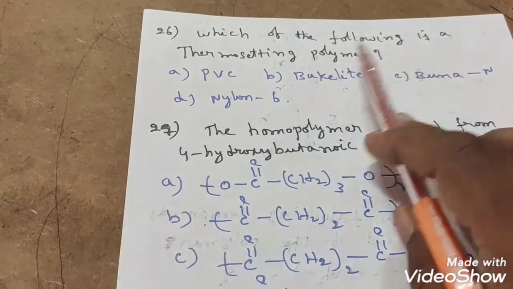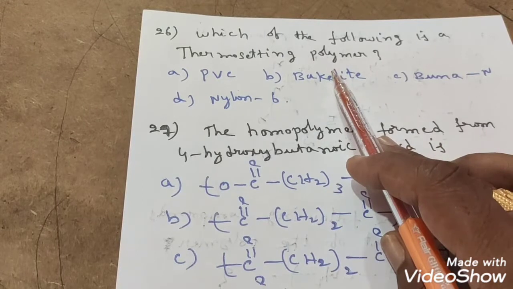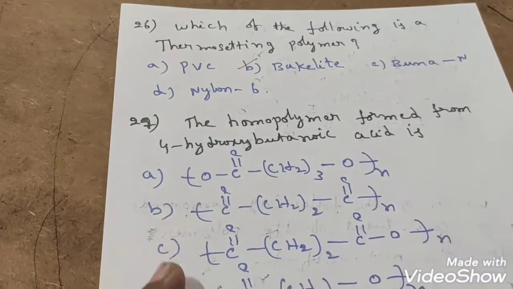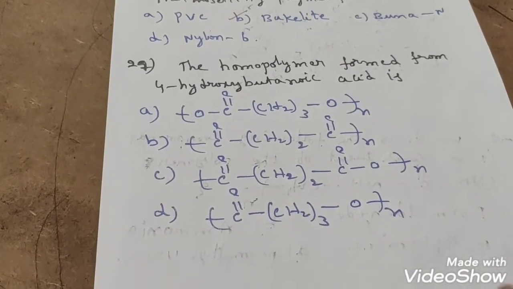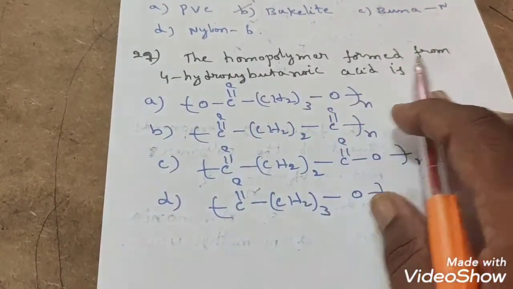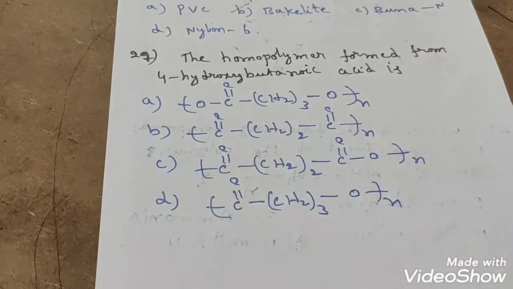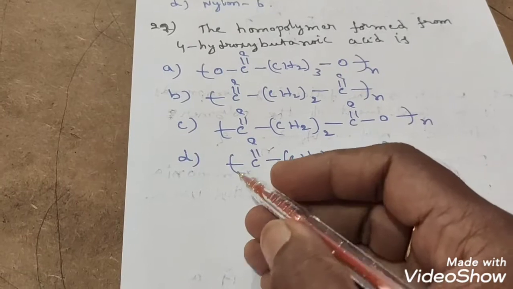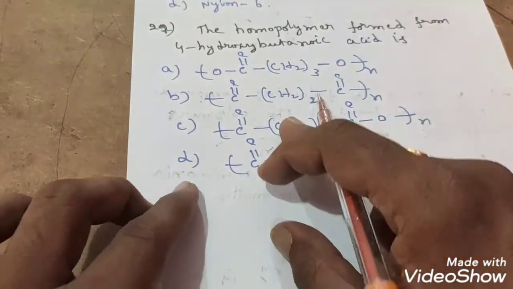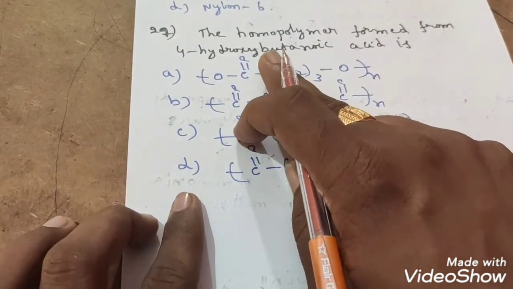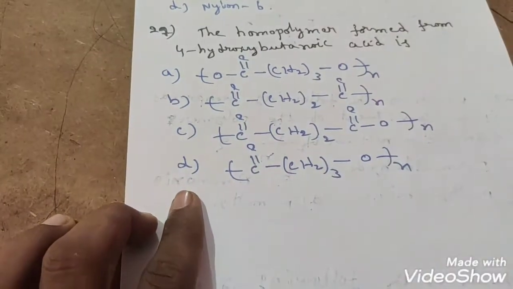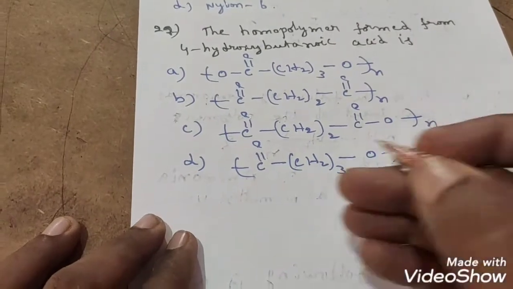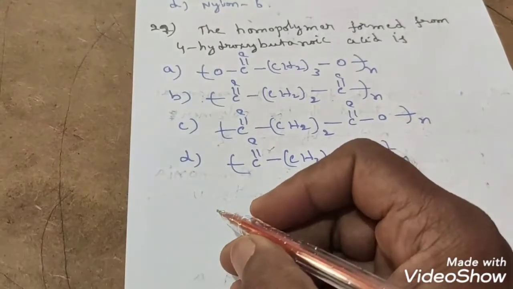Next question, if you observe, which of the following is a thermosetting polymer? We know already thermosetting polymer, one of the best examples is bakelite. Direct question this is. Next question, if you observe: the homopolymer formed from 4-hydroxybutanoic acid. You can take 4-hydroxybutanoic acid and apply the same thing we have observed now. 5-hydroxypentanoic acid we took in the previous example. Now in this example they are asking 4-hydroxybutanoic acid, students.